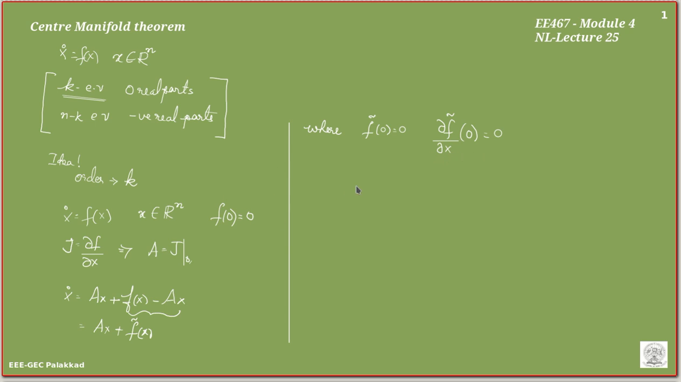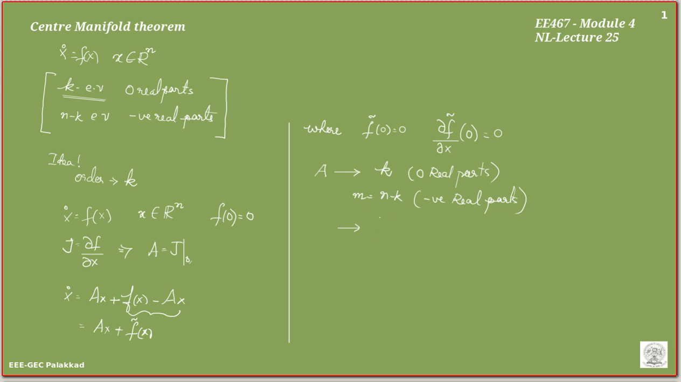So now A is a matrix with k eigenvalues with zero real parts, and n minus k eigenvalues with negative real parts. Suppose n minus k I will write as m. If A is a diagonal matrix, then our problem would have been easier.